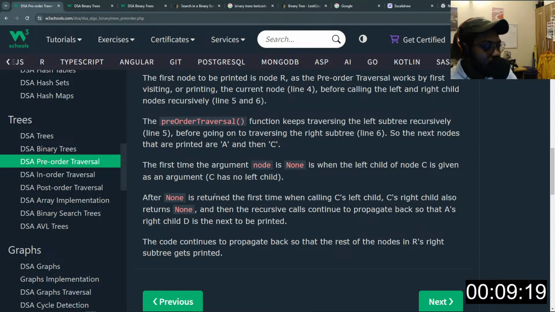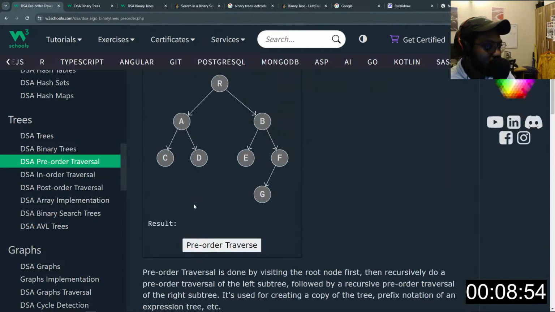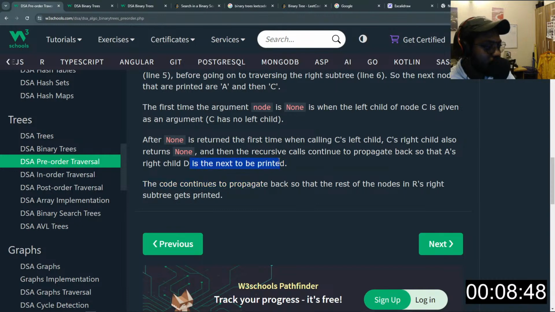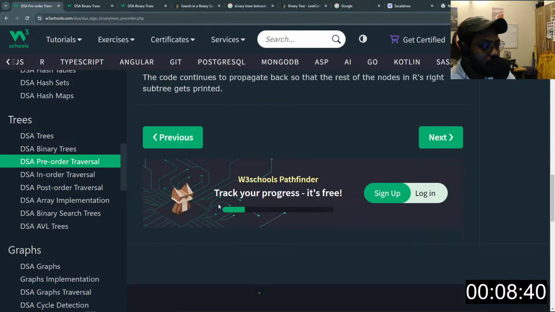Okay. After none is returned the first time, when calling C's left child, C's right child also returns none, right? So C's right child will return none. Then the recursive call continues to propagate back so that A's right child, which is D here, right, is also checked. So it's printed next. The code continues to propagate back so that the rest of the nodes in R's right subtree are printed as well.